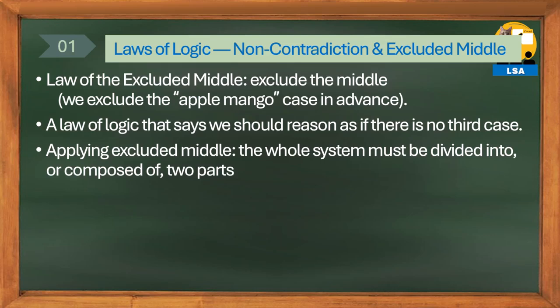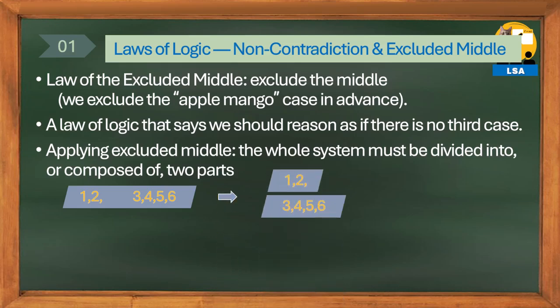For example, if a given system consists of 1, 2, 3, 4, 5, 6, you can think of 1, 2, 3, 4, 5, 6 as substituting for individual entities, not just numbers. If you make one part with 1, 2, you must make the rest 3, 4, 5, 6, ensuring there is no third case.